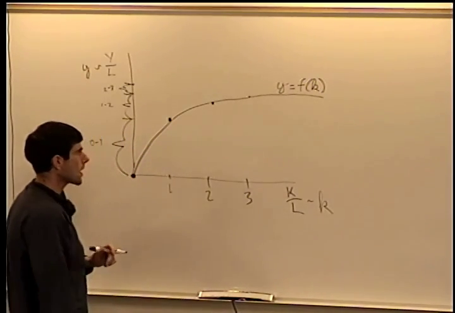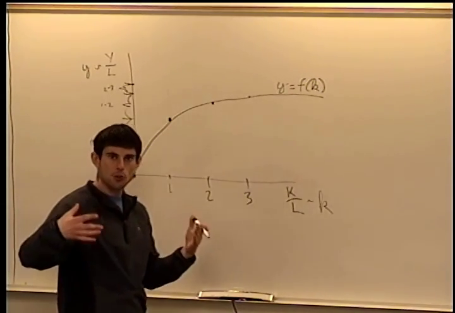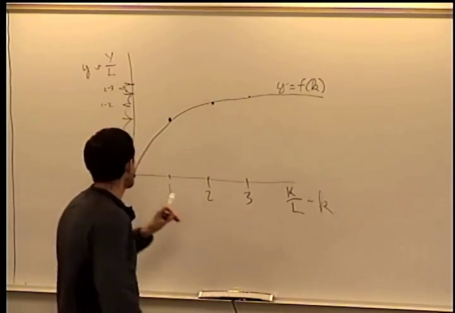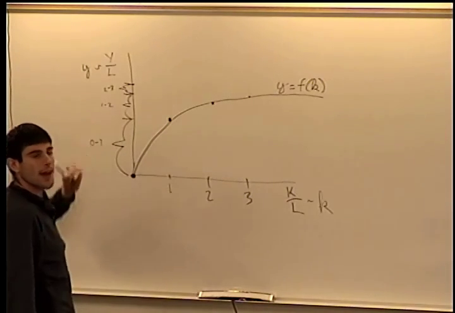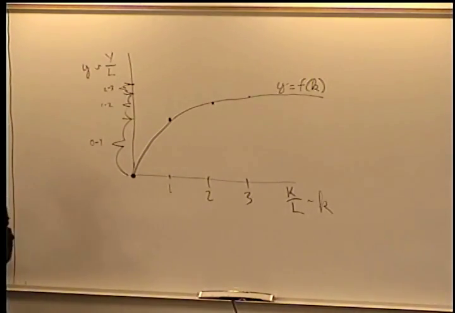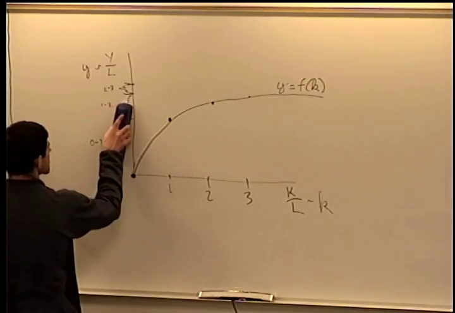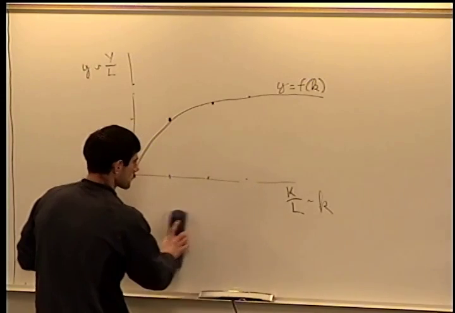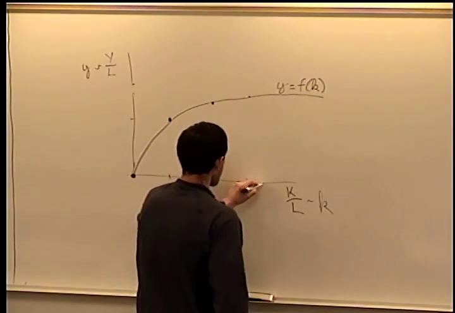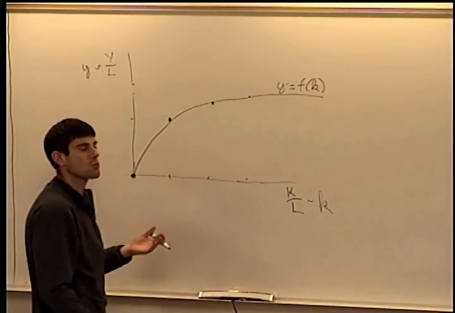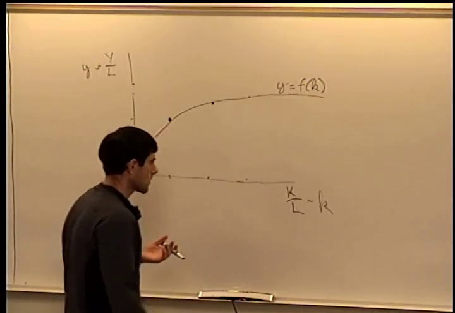Okay, so if you tell me how much capital per worker is in a country, I can tell you how much output they have or what their GDP per capita is going to be. So let me clean this up slightly. Okay, and this graph gives us an idea of why we see rich countries and why we see poor countries.